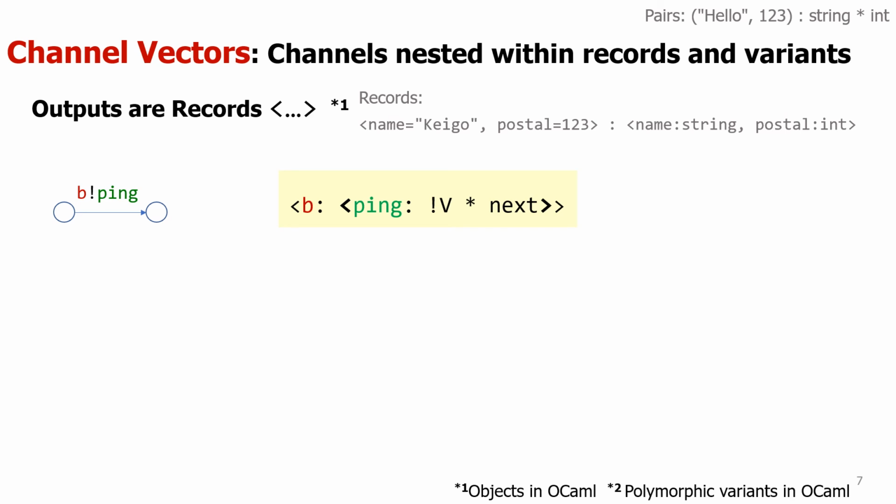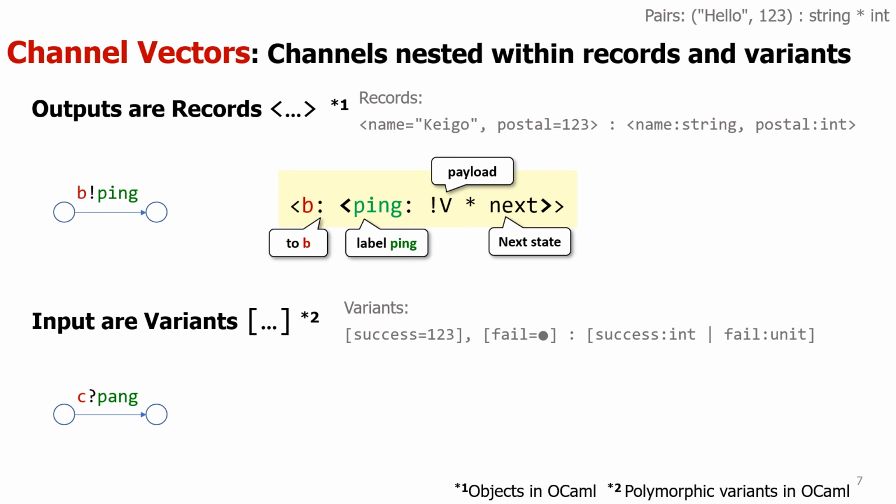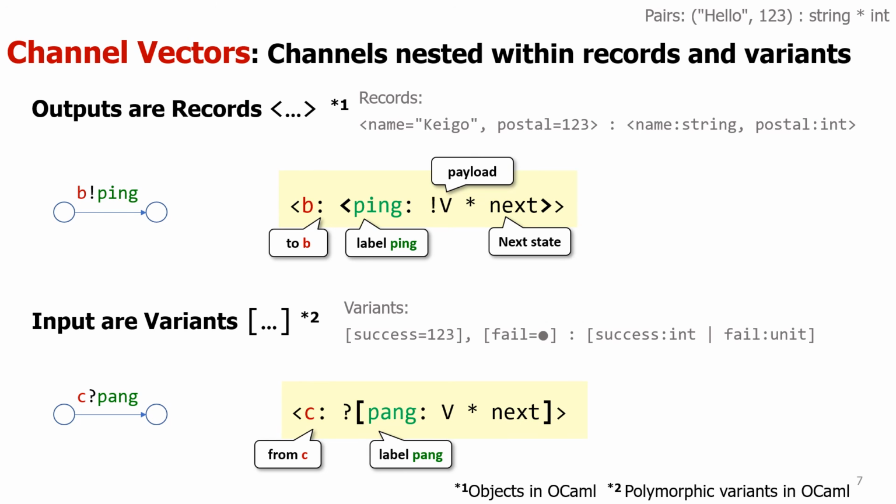Here Z is an angle-bracketed type. The outermost B is the destination of the sending, and the ping field in the inner record corresponds to the output label. The bang V symbol here is the channel for transmitting the payload of type V, and next denotes the next state of the session. On the other hand, an input type is encoded as a variant type, here a square-bracketed type. Note that the wrapping record field C is the source of the input action, and its constructor pang stands for the input label. The question mark before the bracket denotes an input channel, and V is the payload.